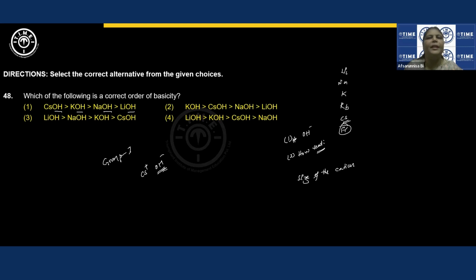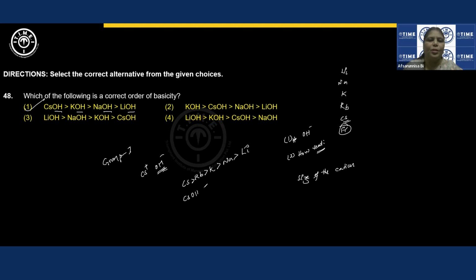So this should readily give away OH minus ions, meaning its basic character is high, and it is to be considered a good base. Strength of the base is high. So wherever in the options we see CsOH as the first one, that should be the correct option. Size-wise, Cs is greater than rubidium, greater than potassium, greater than sodium, greater than lithium.